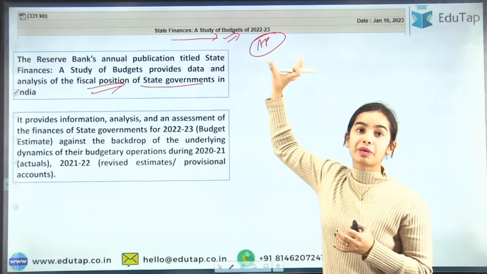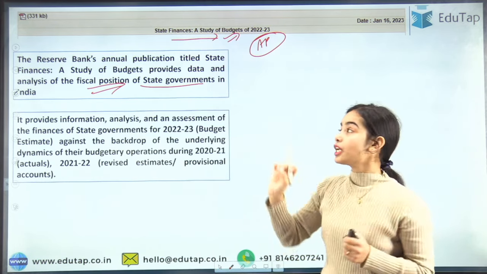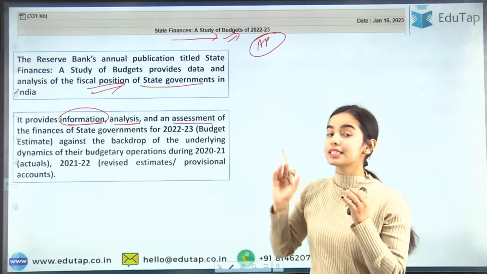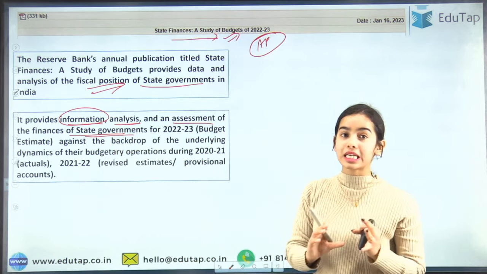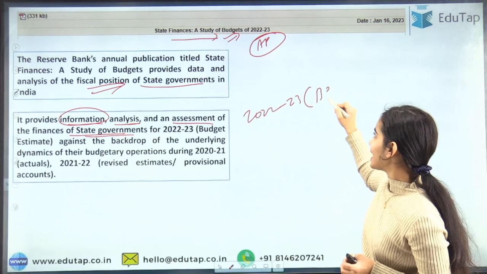Now this particular publication was released on January 16, 2023. This publication provides us the information, analysis and the assessment of the finances of the state government, of the fiscal position of the state government for 2022-23 through the budget estimates.